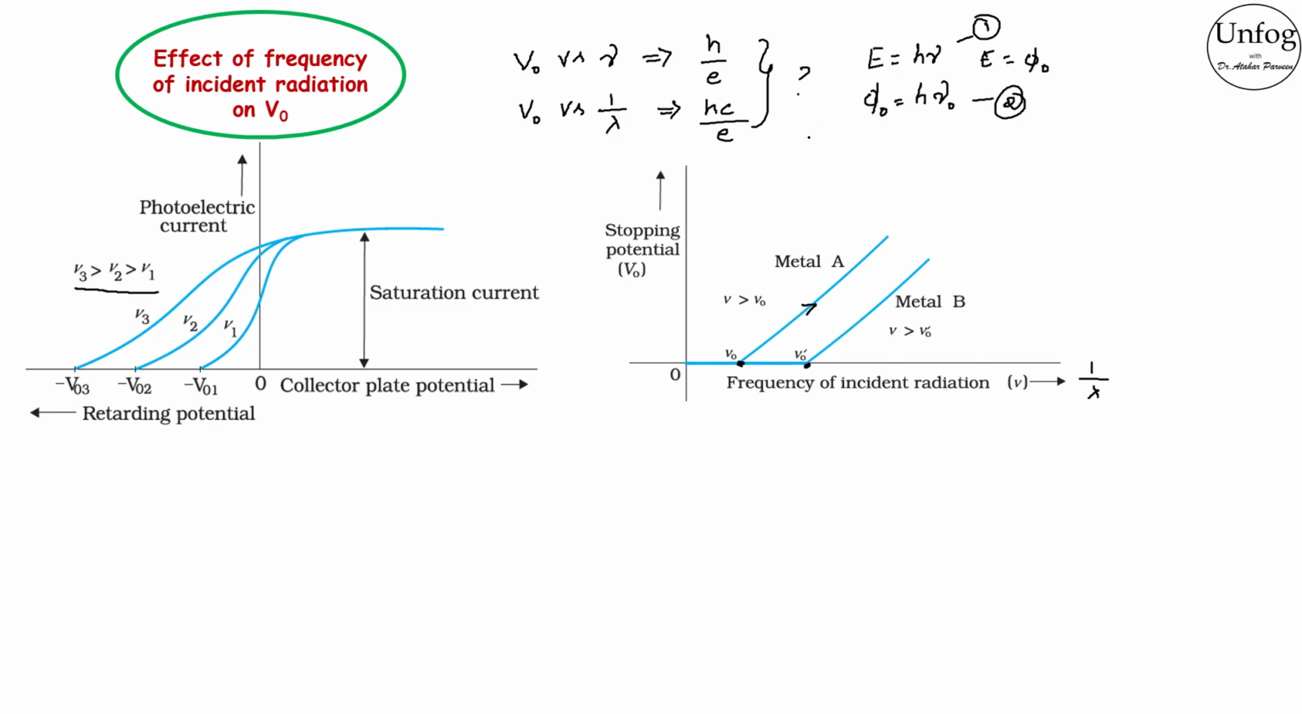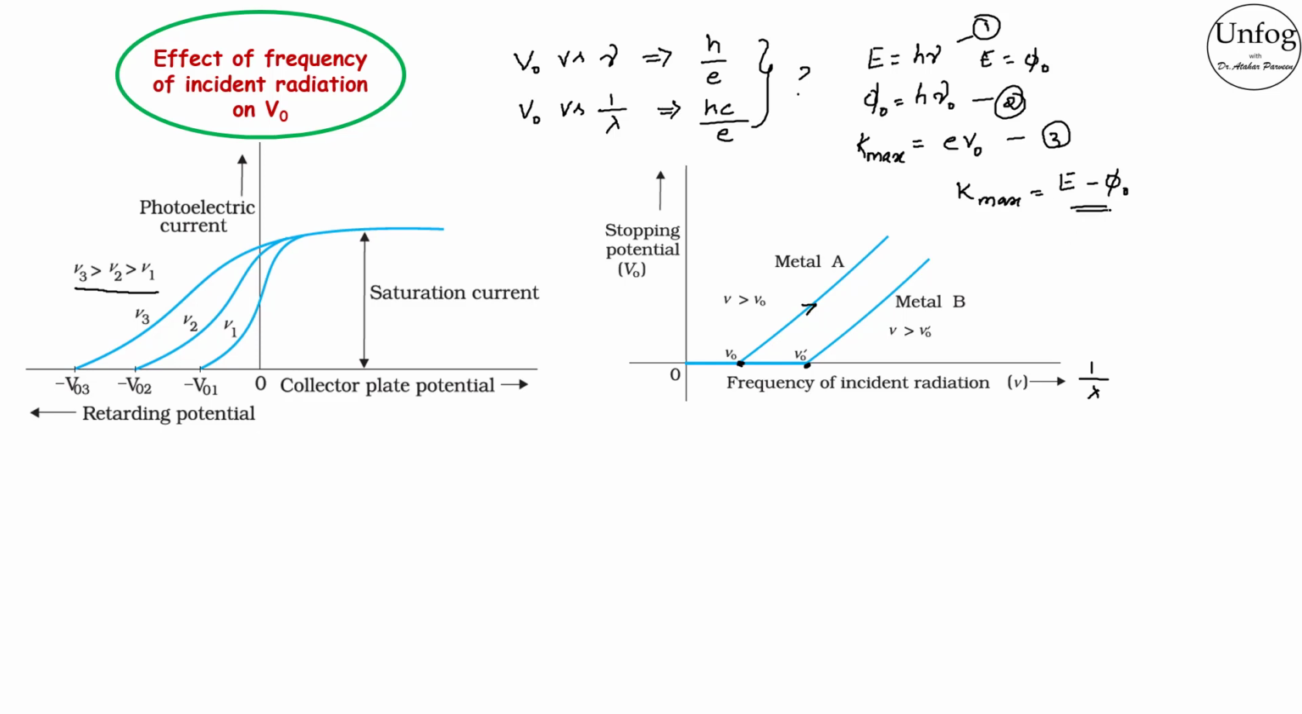We also know that the maximum kinetic energy of the electrons is equal to e into V naught. Let this be 3. Now we have an equation known as Einstein's photoelectric equation, which we will study later in detail. It says that the maximum kinetic energy is equal to E minus phi naught. This equation completely explains the photoelectric effect.